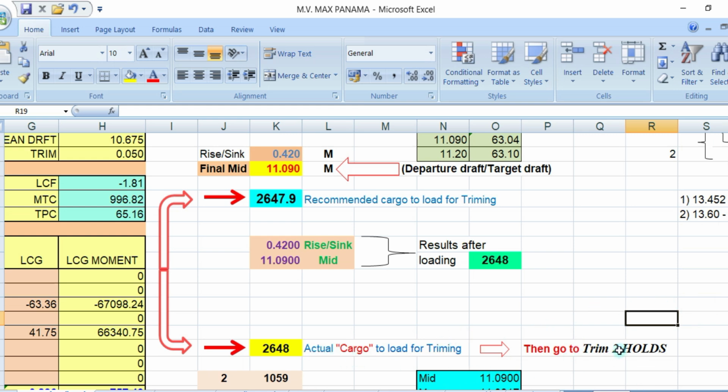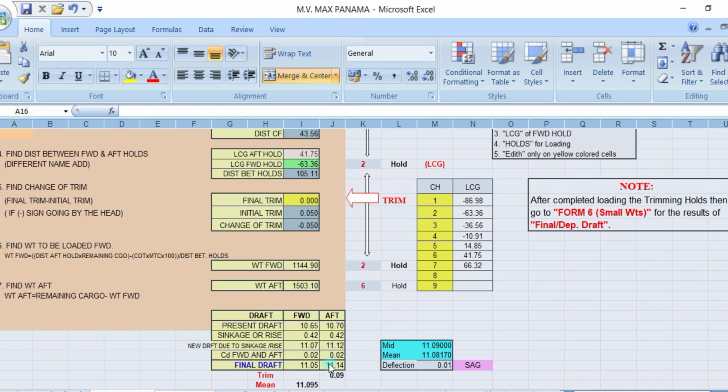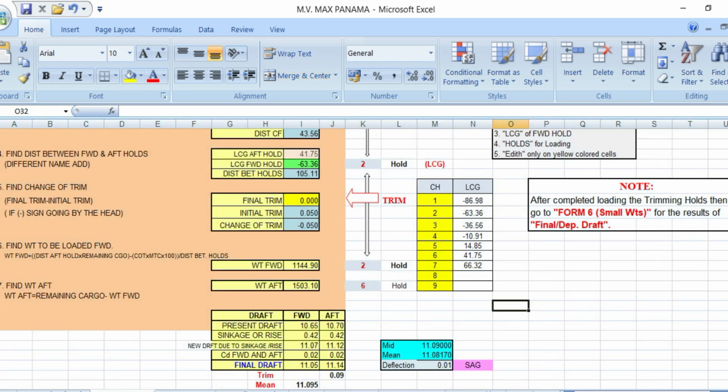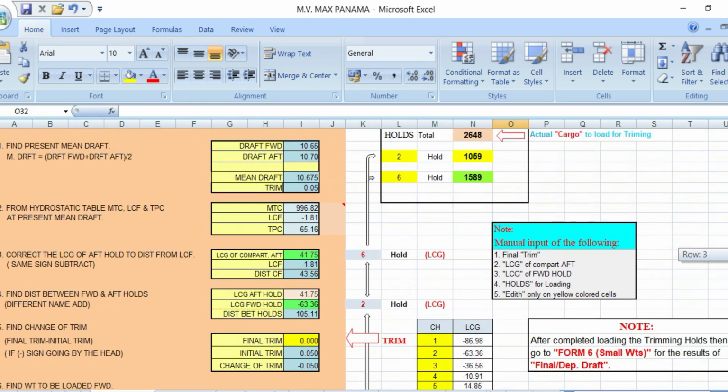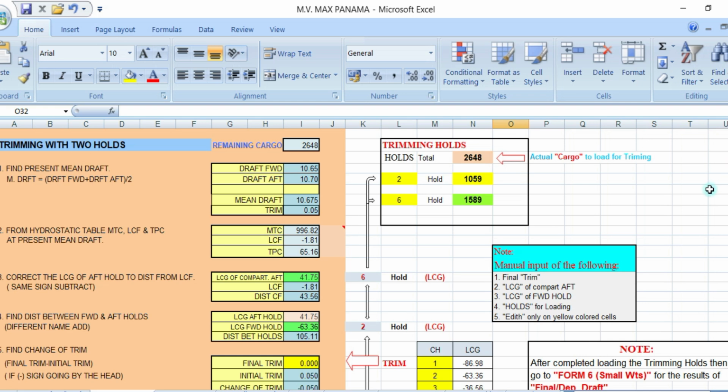Then you go to your trim holds. So you have to trim this remaining cargo to two holds. Let's say you want to trim it to 1 and 7. So you go to trim holds 2, this one. Trim holds 2. Okay. Then make this one a little bit bigger.